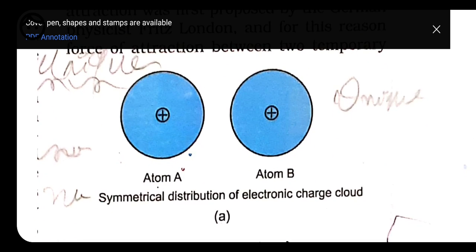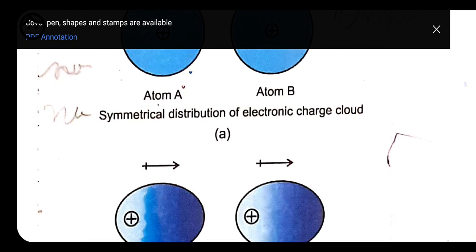Here we have two atoms. One atom is called atom A and another one is atom B. Whenever they rotate, we know that electrons are always in movement. So when these electrons move, the positive charge is present at the center and the negative charge is revolving.